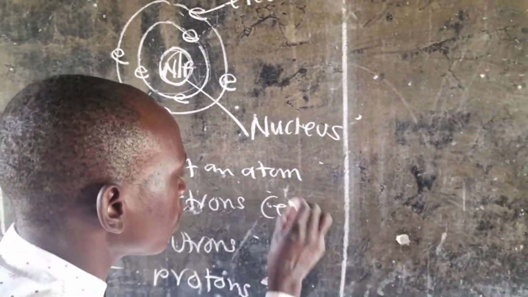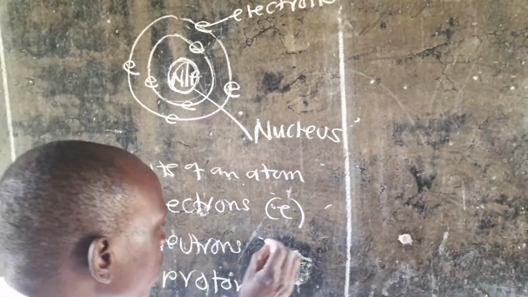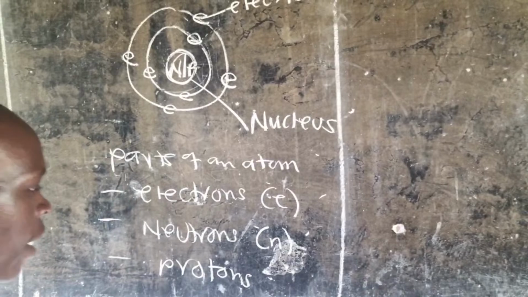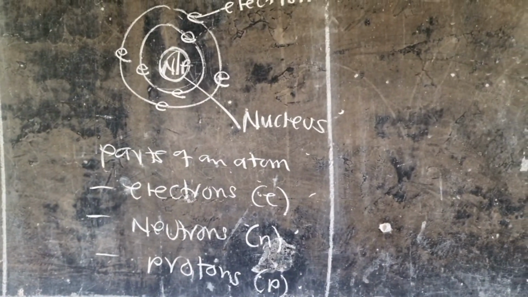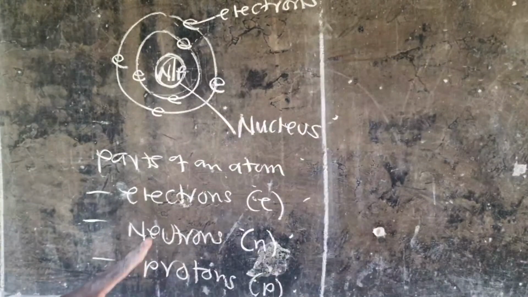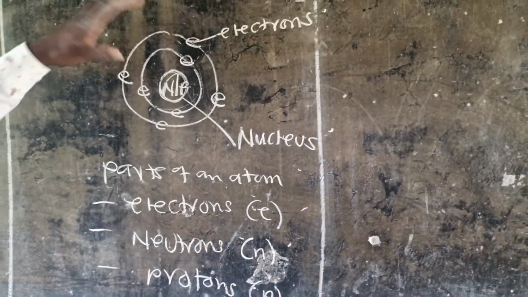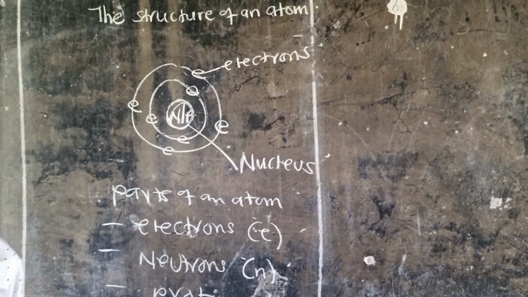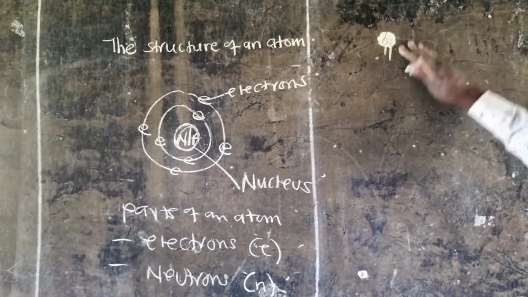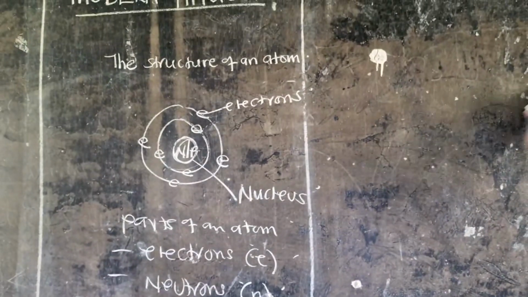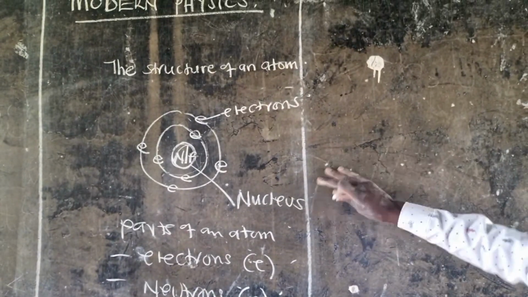Electrons can be abbreviated with E, then neutrons with small n, and protons with P. Now, this atom here plays a very vital role in the modern physics of today and in the future to come, as we are going to see.